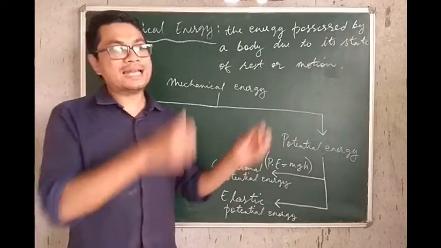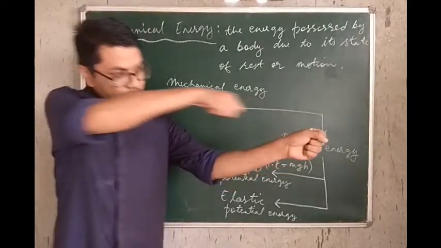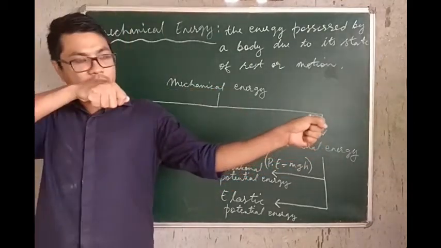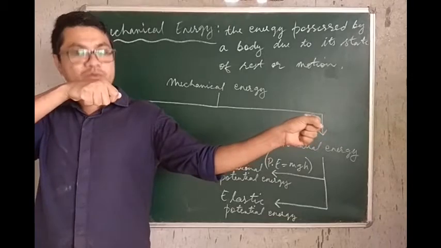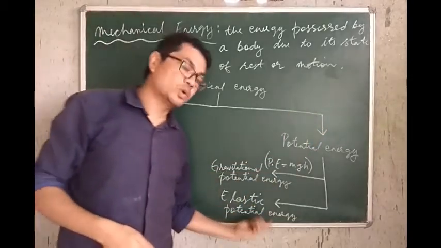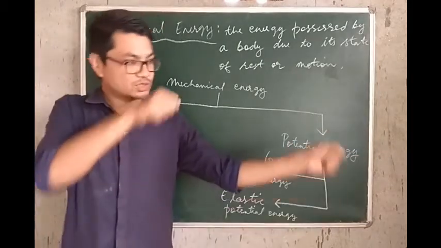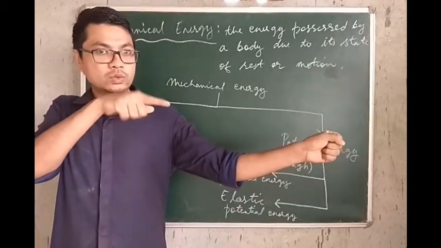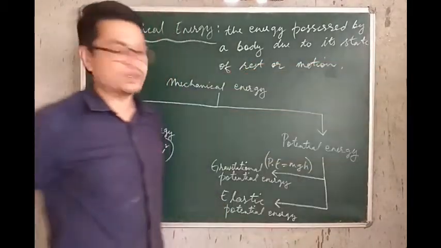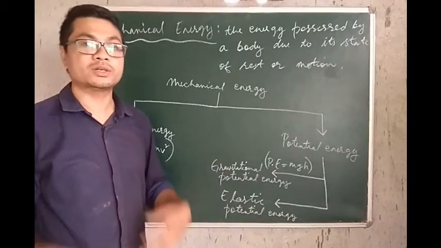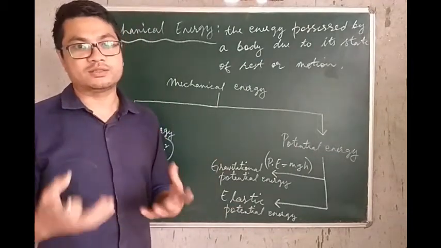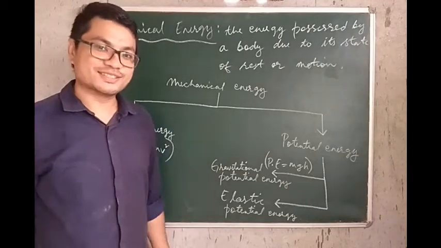Likewise, a bow and an arrow. When you pull the string of the bow and you pull the arrow backwards, what is happening? You are giving it more elastic potential energy. The bow possesses elastic potential energy. That is why when you let the arrow loose, it flies off because of the elastic potential energy. The bow possesses, not the boy, the bow possesses.